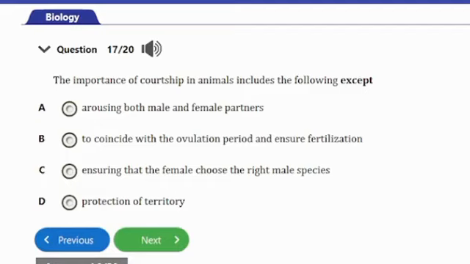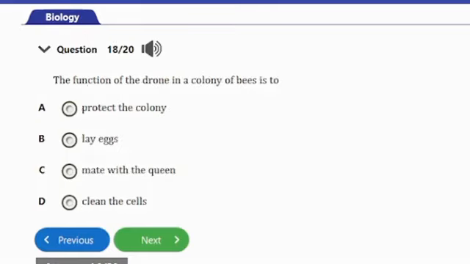It's also important to note that some animals may use courtship displays to exert dominance or territorial control, but the act of courtship itself does not, or is not, a mechanism for territory protection. So let's take note of that. Let's consider the next question.